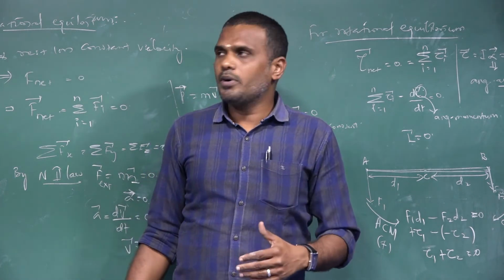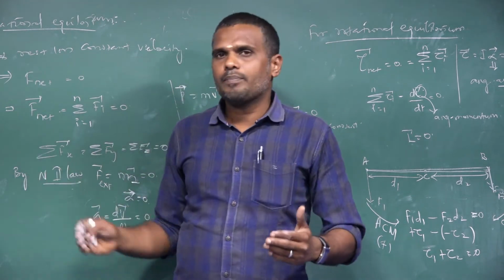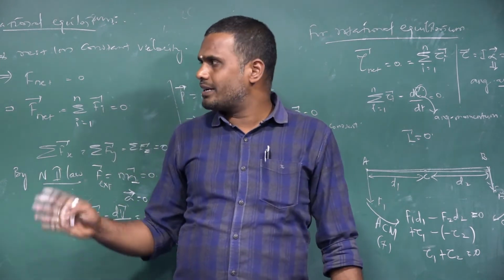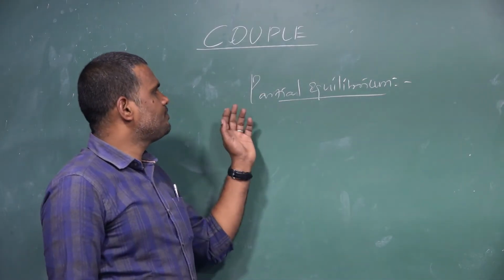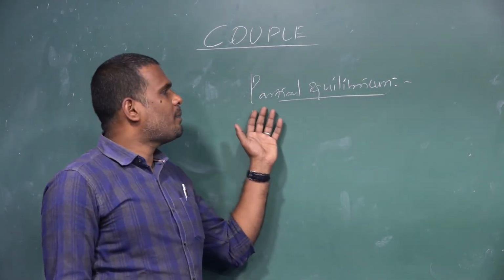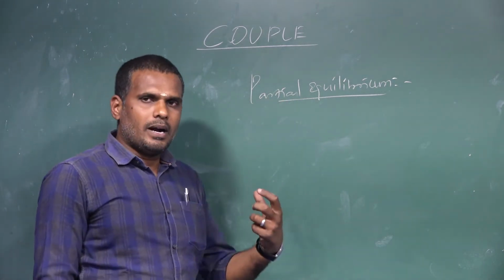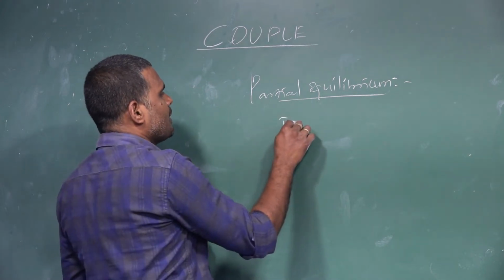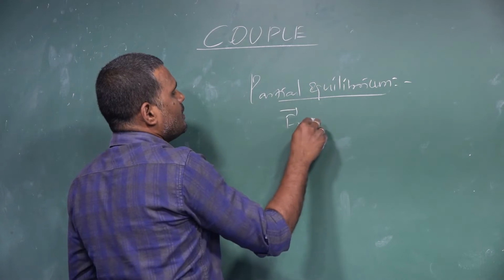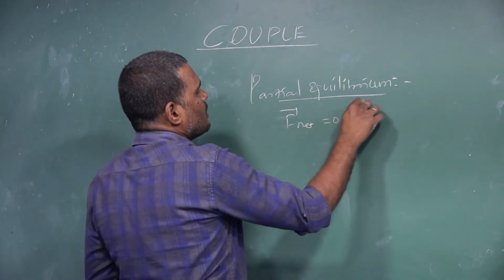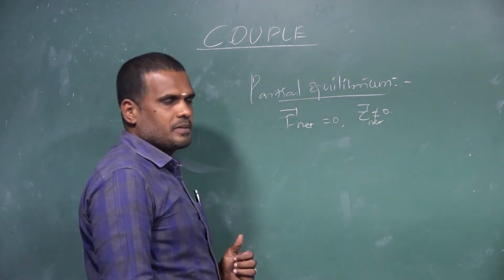We shall continue. Before going to that, we shall make a comparison between translational and rotational equilibriums. As we discussed, there are certain conditions where partial equilibrium will exist. If a body possesses a translational equilibrium, then rotational equilibrium will not exist.